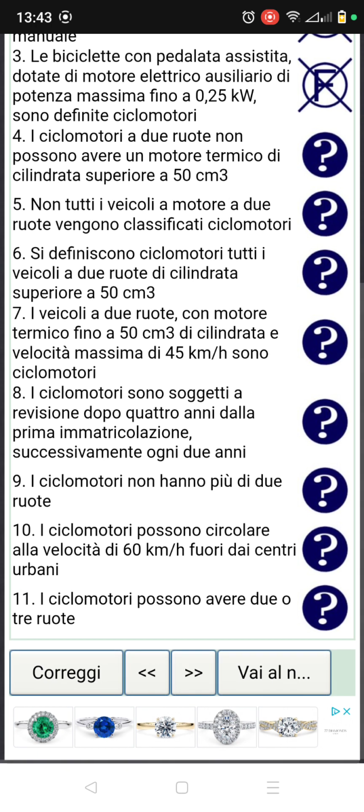So let's go to number 4. Il ciclomotore a 2 ruote non possono avere un motore termico di cilindrata superiore a 50 cm3. So this number 4 question says this small Okada with 2 tires cannot have a heated engine with the cylinder above 50 cm3.